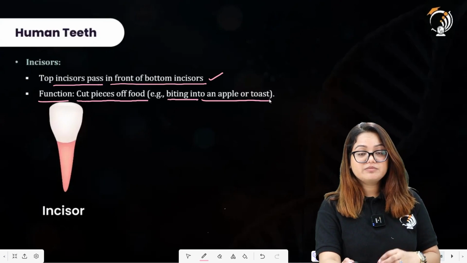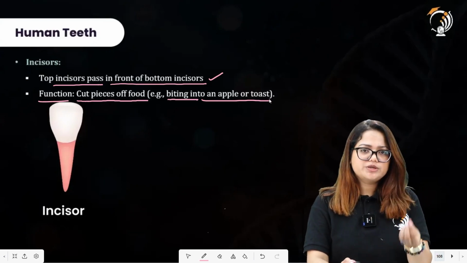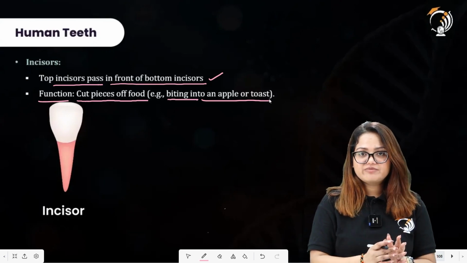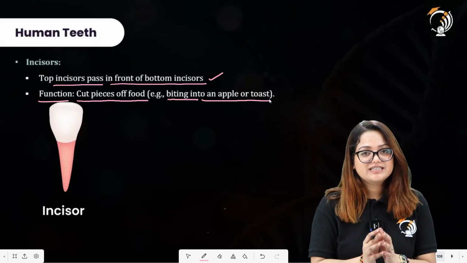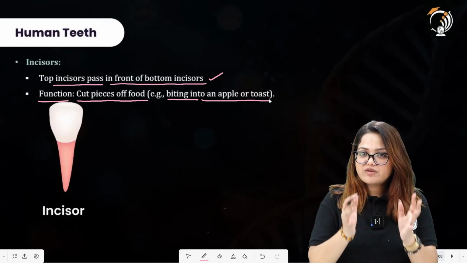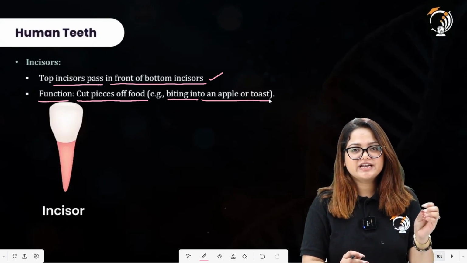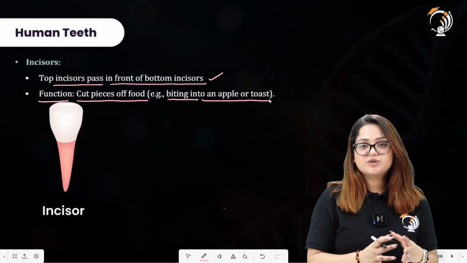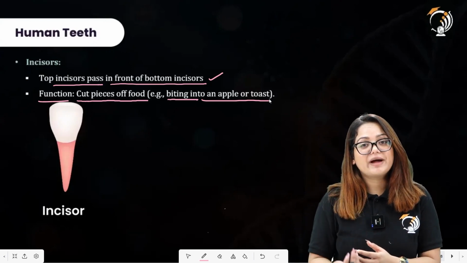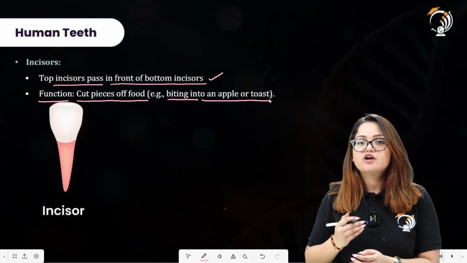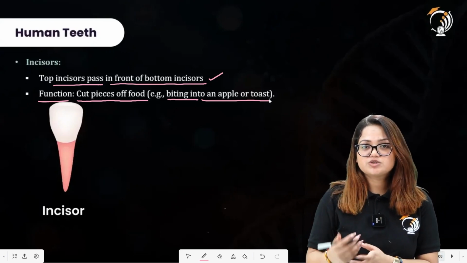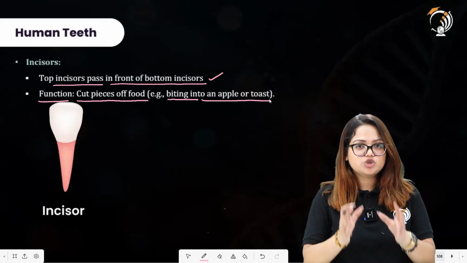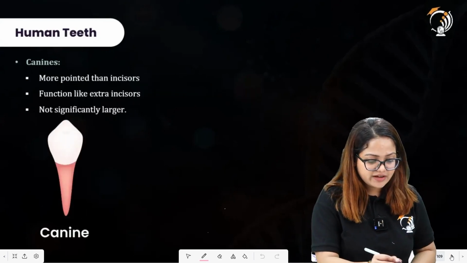So what will help you in biting an apple or biting into a toast? The incisors will be having a function over there. Questions have been asked from this particular diagram, in which you have to identify the type of teeth. The question will be asking you to identify incisors in the given diagram, or to identify that particular teeth which is able to bite the food material, and you will be provided with 4 options. Again, you have to select the correct option. So this is the variety of questions that will be coming from the human teeth topic.